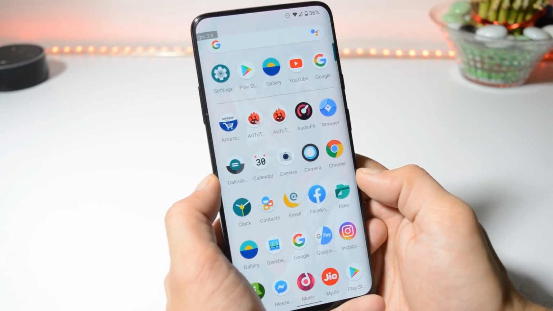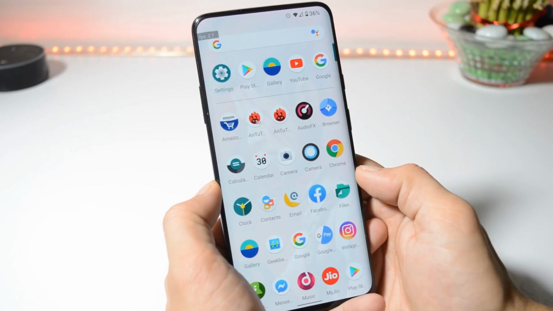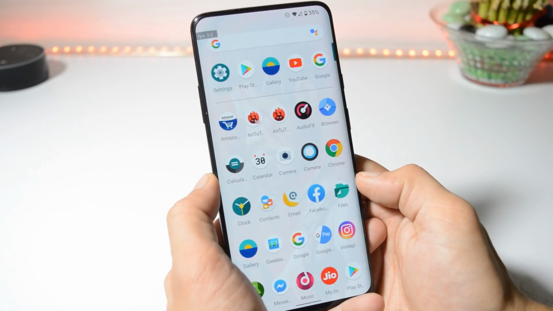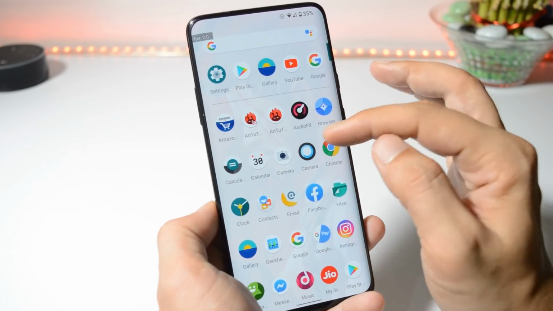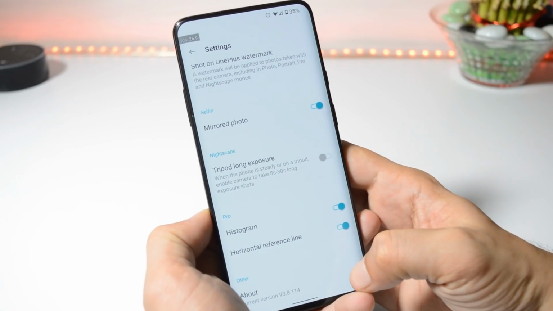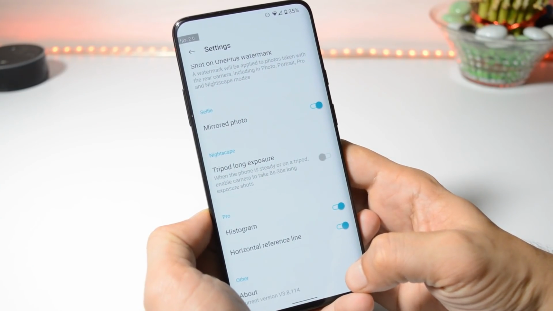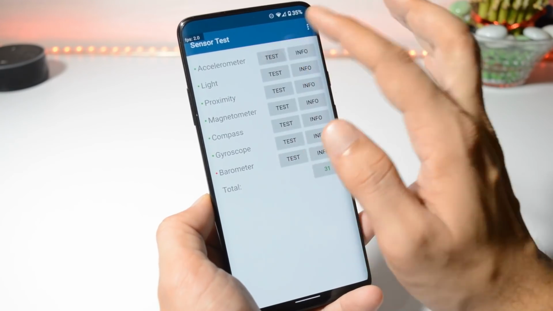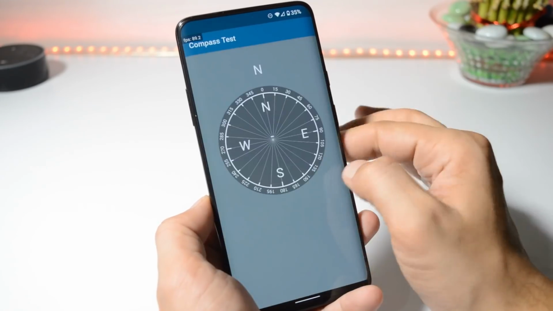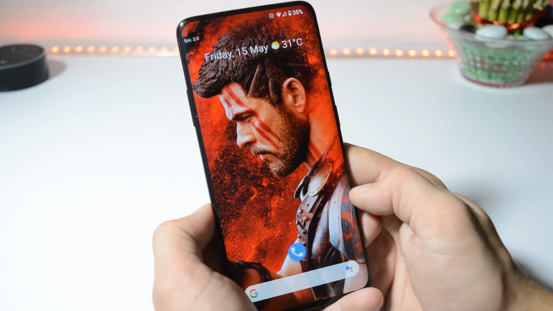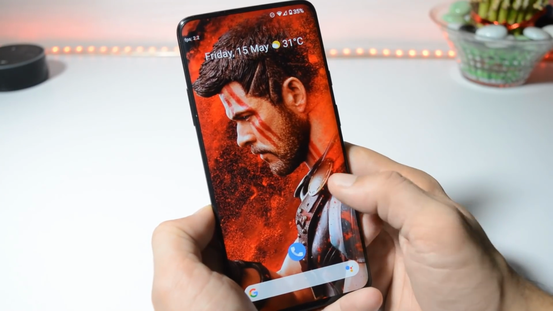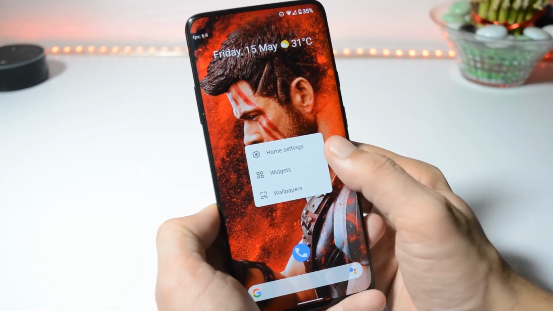On most of the custom ROMs, people always ask for the OnePlus camera and other OnePlus applications. But on Resurrection Remix 8.1, we get applications like the OnePlus camera and OnePlus gallery. And here the camera application is the latest one, which is 3.8.114. There are no issues with the sensors like accelerometer, light, proximity, magnetometer, compass and gyro. So this is the Pixel launcher. Swiping towards the right hand side will open up Google Feed. There are not many customizations available with the Pixel launcher.